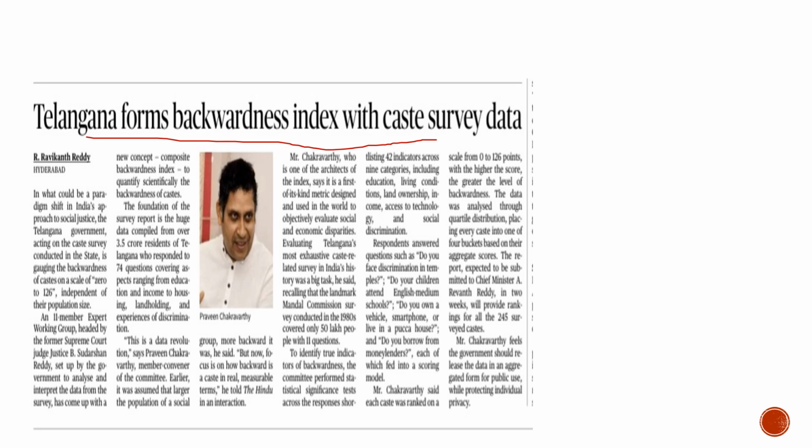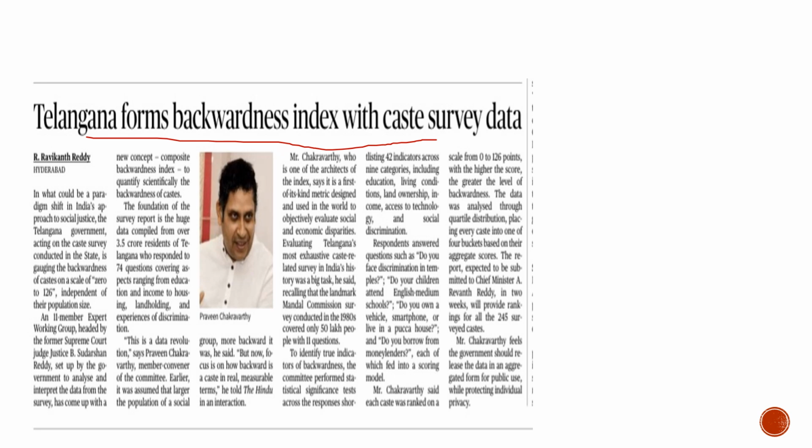Recently the caste survey was done. The government appointed an 11-member expert working group, headed by former Supreme Court Judge Justice B. Sudarshan Reddy. He headed this panel, and they analyzed the caste survey, and on this basis they formed an index, the composite backwardness index.